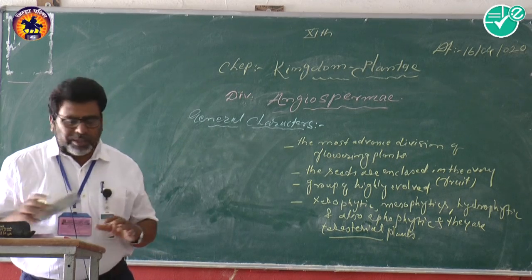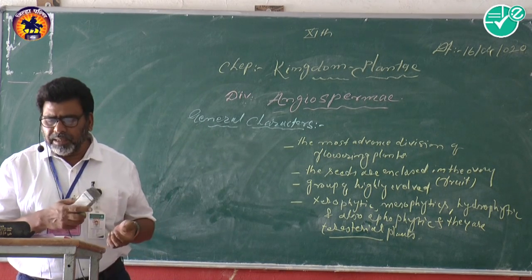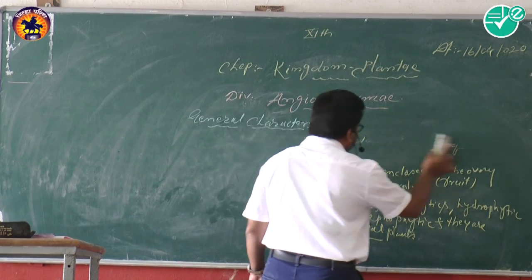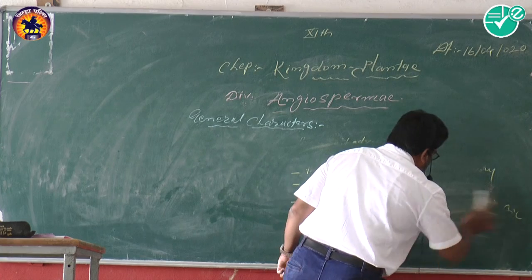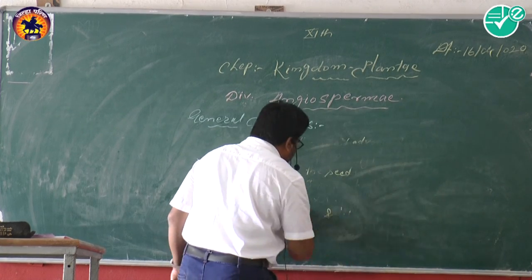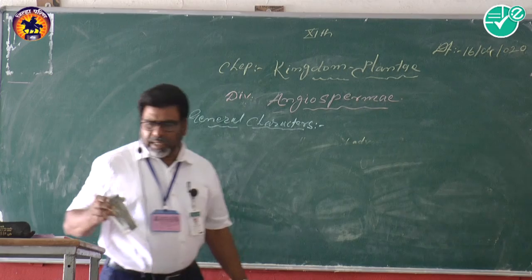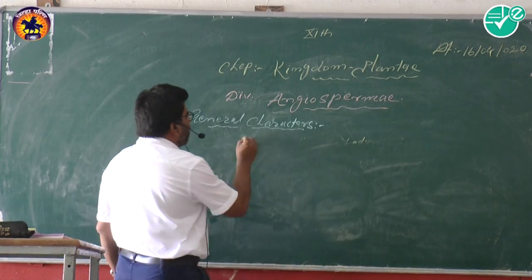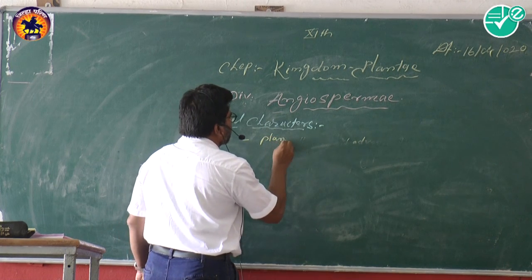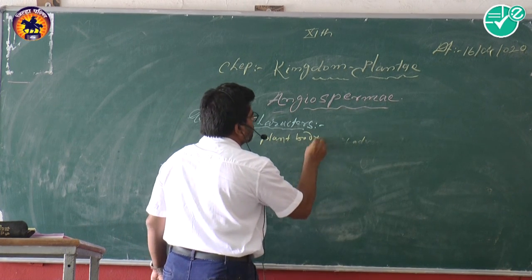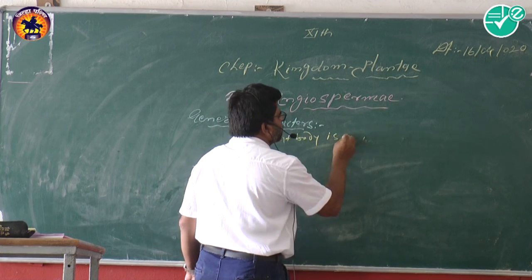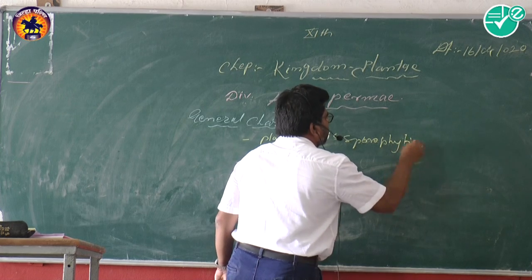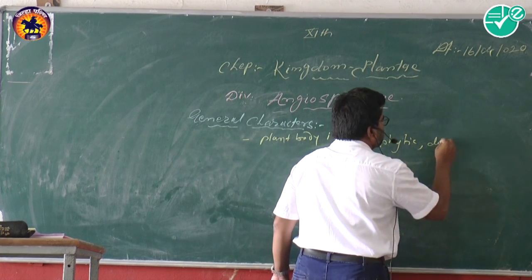Also, the plant body is sporophytic. See here, on the basis of the life cycle, there is the sporophytic and gametophytic generation.